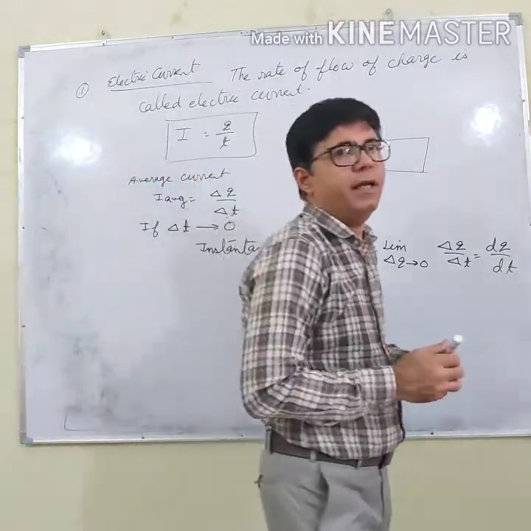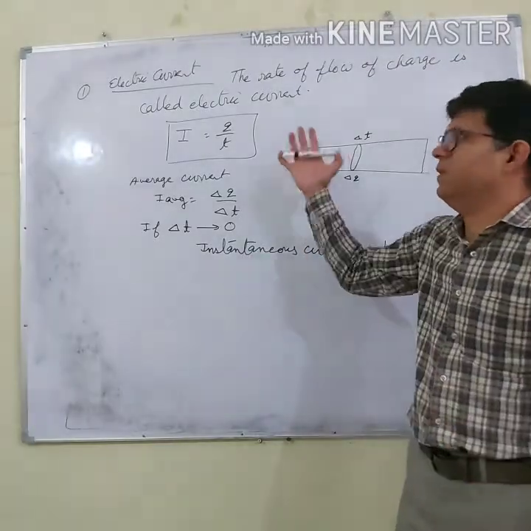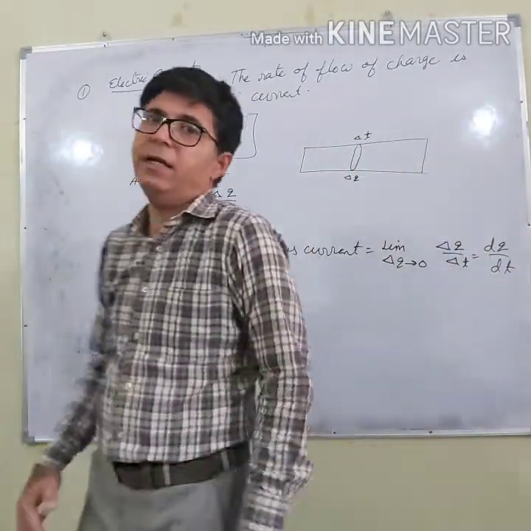So I am repeating, the rate of flow of charge is called the electric current.